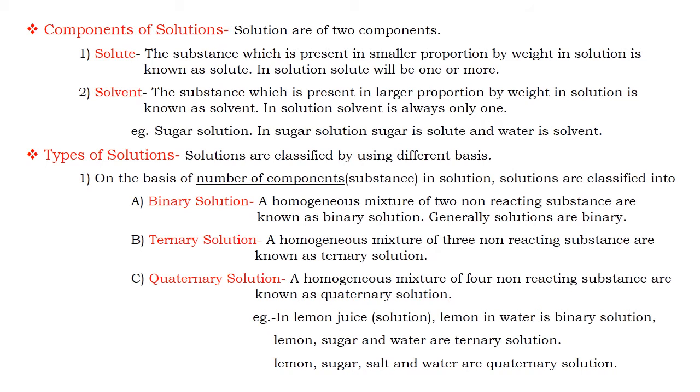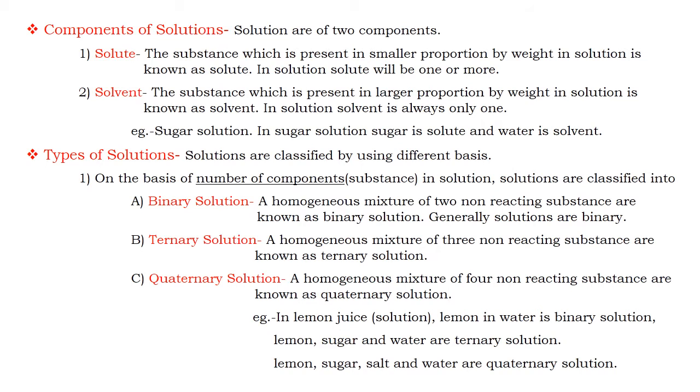Components of solution. Solutions are homogeneous mixtures of two or more non-reacting substances. These non-reacting substances are known as either solute or solvent. Which substance is known as solute and which as solvent?